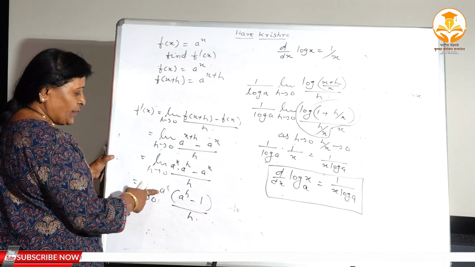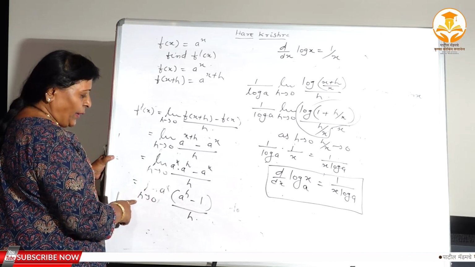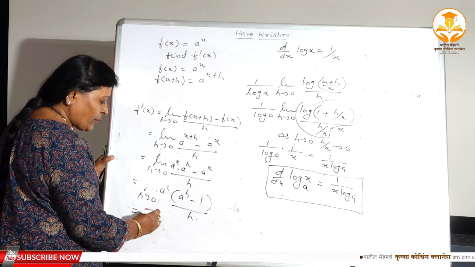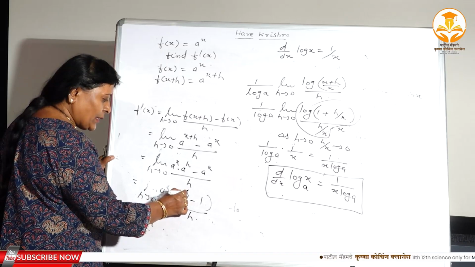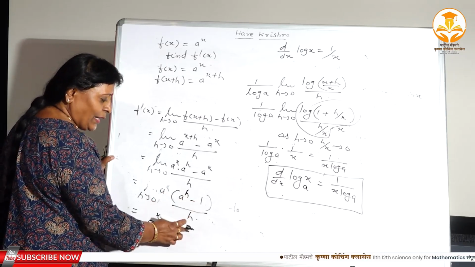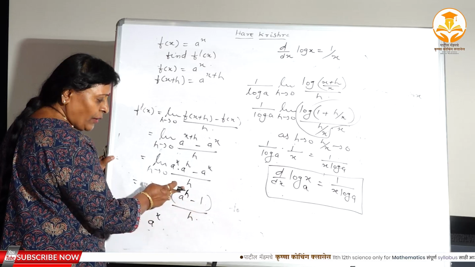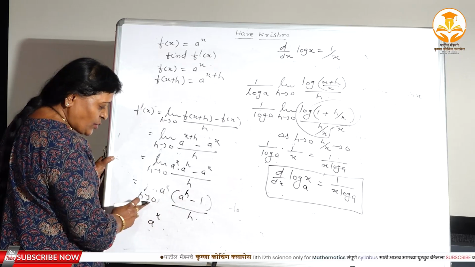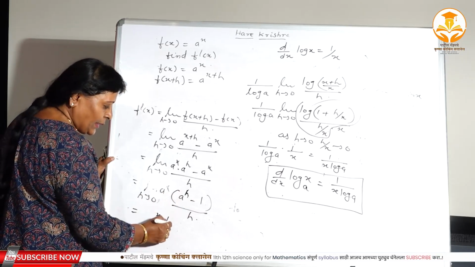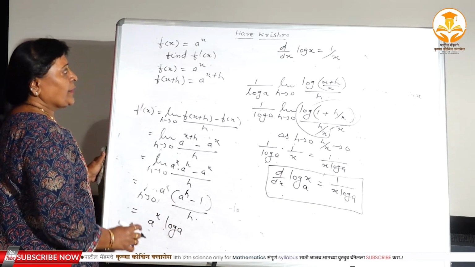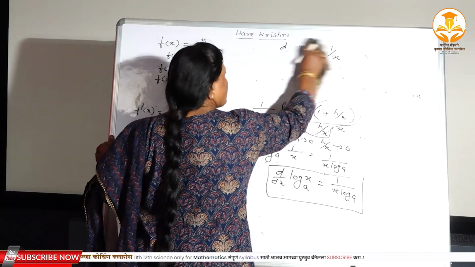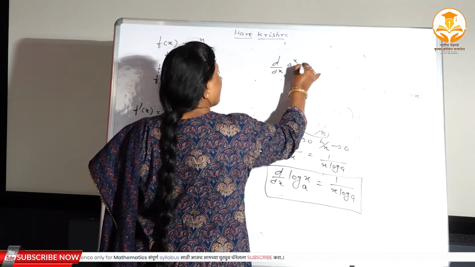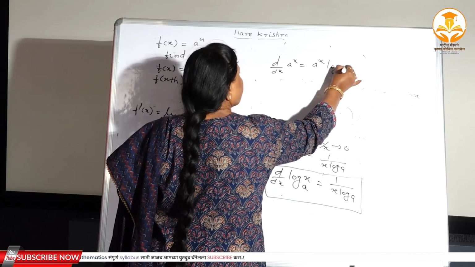Again, if you observe this, a raised to x is independent of h, it has no relation to h, considered as a constant, and the limit of a constant is the constant. But just now we saw this formula, a to the power h minus 1 divided by h. Minus 1 should be strictly there, whatever the power, that should be repeated in the denominator and that power must approach 0. Then what limit have we got for this? log a, right? Therefore here you have got the formula, that is d/dx of a to the power x is equal to a to the power x log a, right?